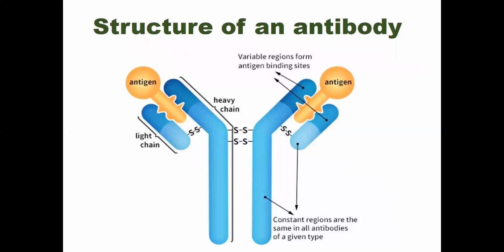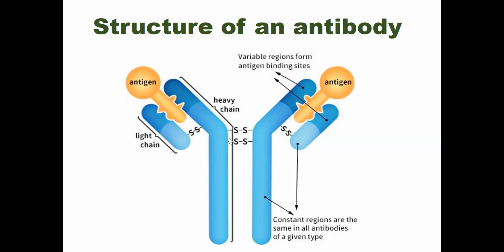Now let's talk about the structure of an antibody. The structure of an antibody is complex, and see here, this is the Y-shaped structure. This is an antibody. Here, this one is the immunoglobulin or antibody monomer, and usually it is a Y-shaped molecule that consists of four polypeptide chains. See, one, two, three, and four. These four polypeptide chains are connected by disulfide bonds.